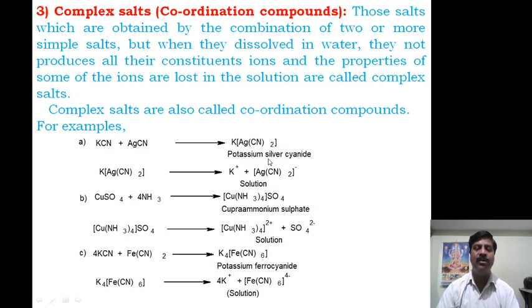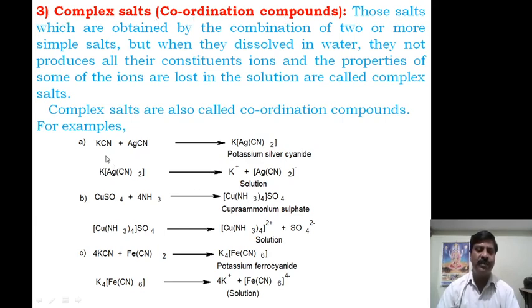Hence they are called complex salts, or complicated ones. Therefore the study of complex salts, such salts called coordination compounds, is what this chapter is based on.